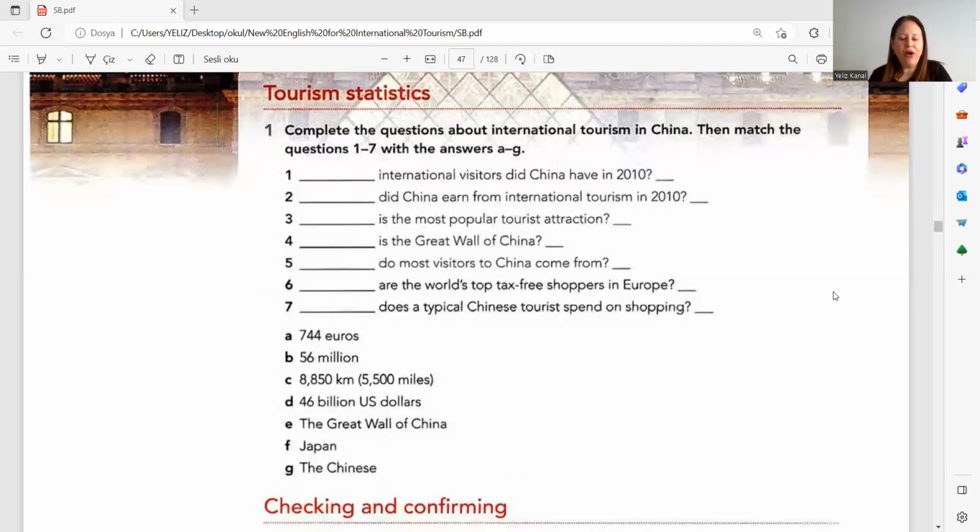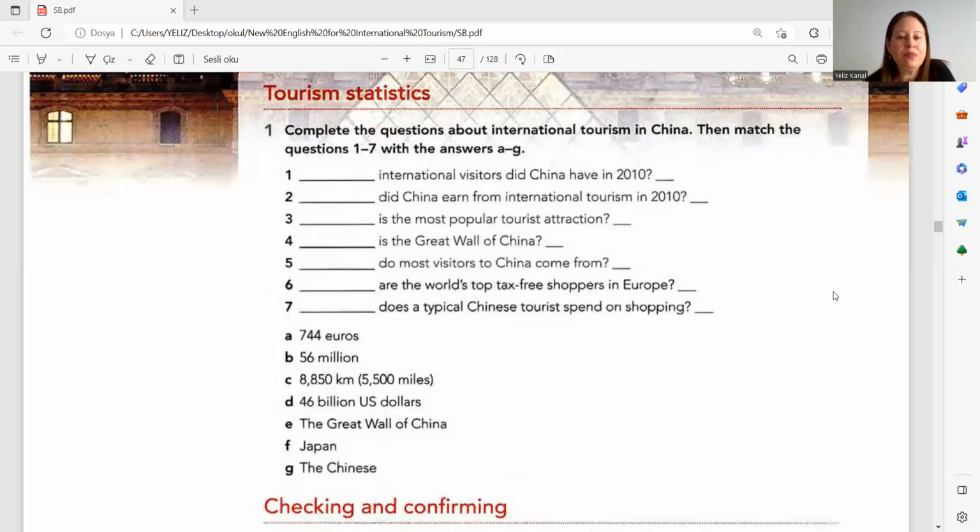Okay, so 5, where do most visitors to China come from? Where do most visitors to China come from? We need a country. It is F, Japan. Many Japanese people visit China. Okay, 6.